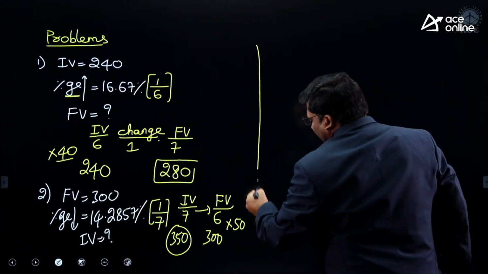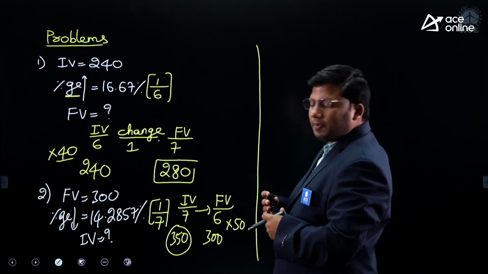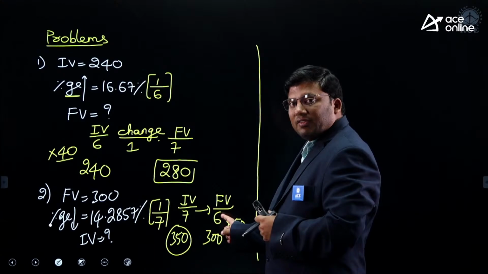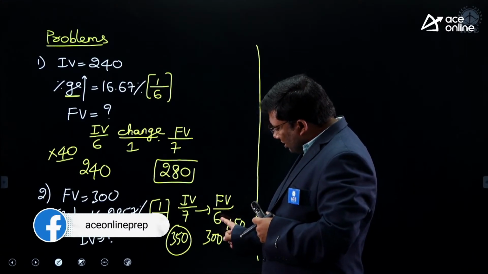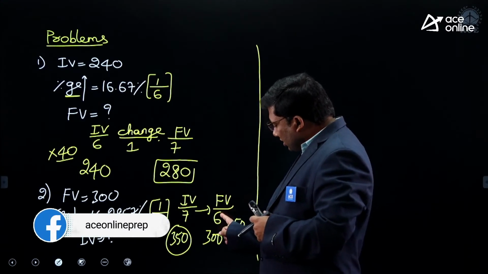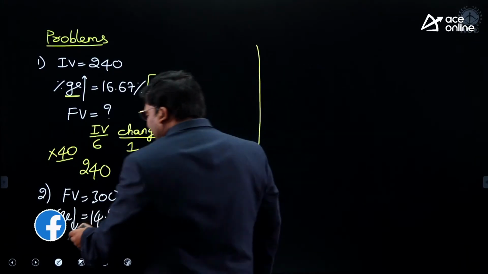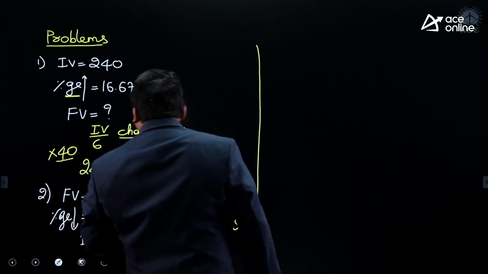I hope the idea is clear. Again I am explaining. On 7, a decrease of 1 gives 6. 6 is becoming 300, which is 6 into 50. So 7 into 50 is 350.